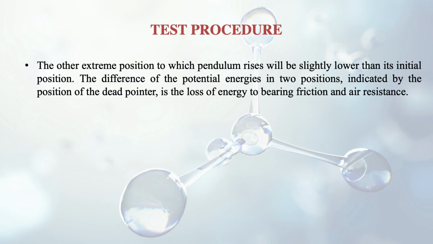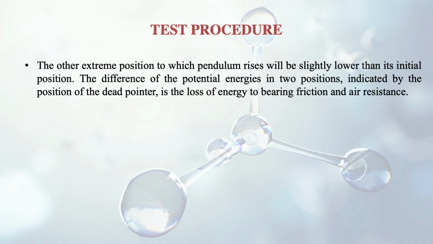So what happens with this experiment now? The other extreme position to which the pendulum rises will be slightly lower than its initial position. That means it will be lower than H1, but higher than H2, because the energy loss is less as compared to when the specimen was placed. The difference of the potential energies in the two positions indicated by the dead pointer is the loss of energy to bearing friction and air resistance. Now we have got the energy loss due to the bearing friction and the air resistance.